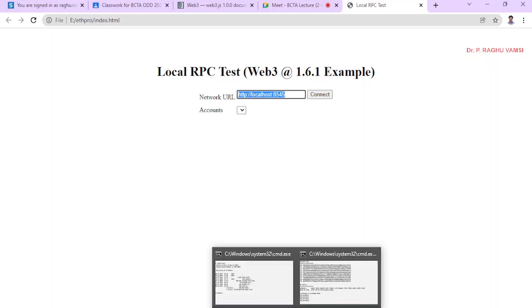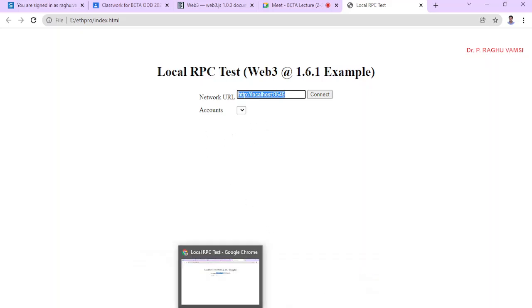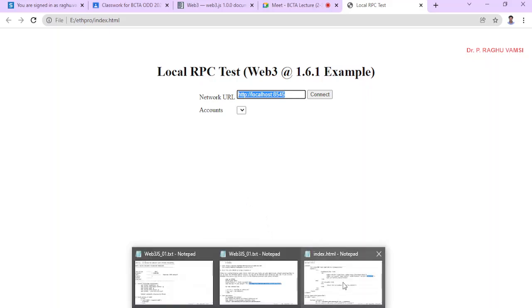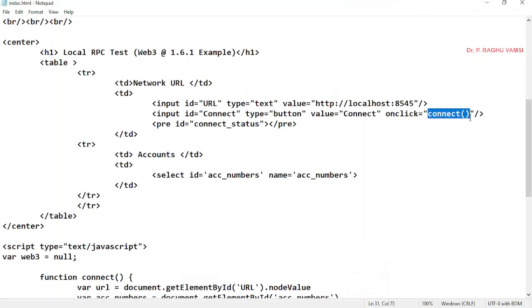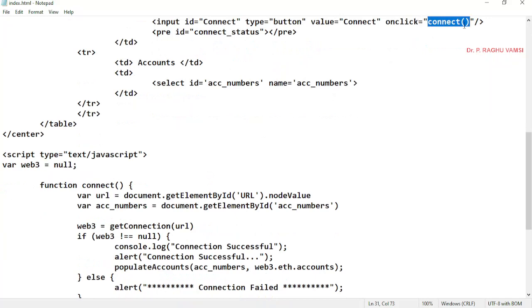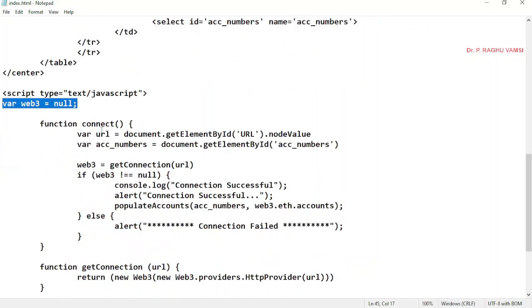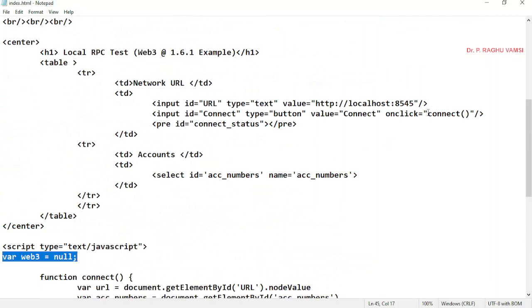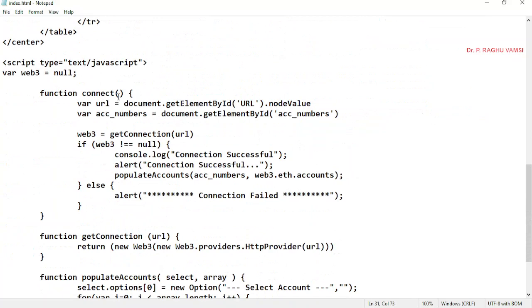Now we'll go to this. Whenever onclick happens, we'll go for connection. So this has to be written in JavaScript. Script type is equal to text/javascript. Now here var web3 is equal to null. Currently we have initialized it to null. Function connect: this connect function will be called whenever you press the connect button.